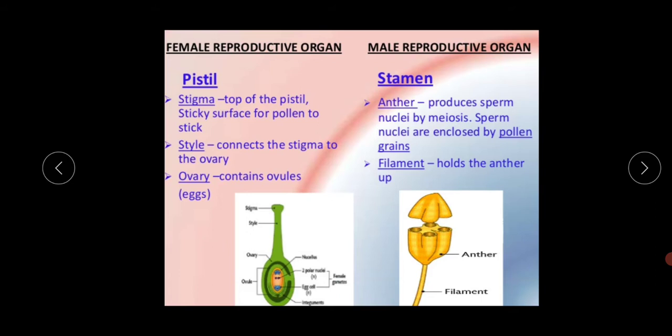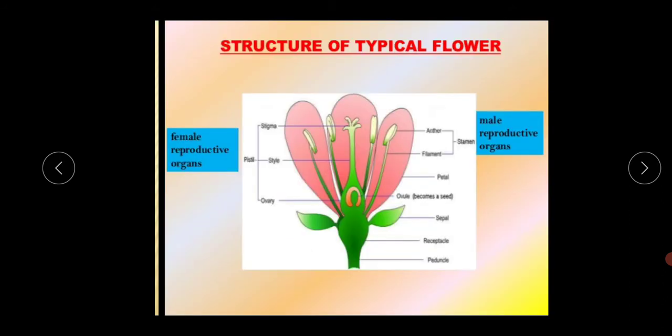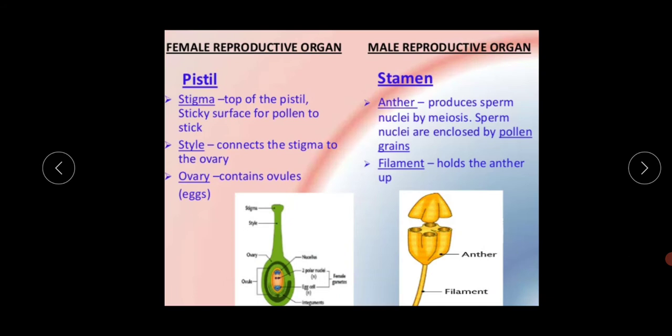Next one is the style. This style portion is a long slender structure, and the style is the connecting link between the stigma and the ovary. The upper portion is the stigma, the lower portion is the ovary, and this middle portion, the connecting link, is called the style. The last one is the ovary. It contains the ovule, and this bulky portion is called the ovary.